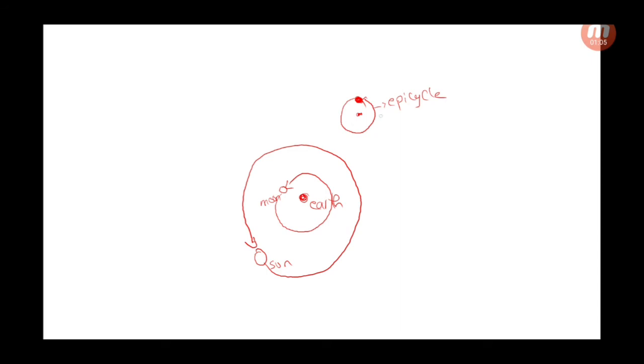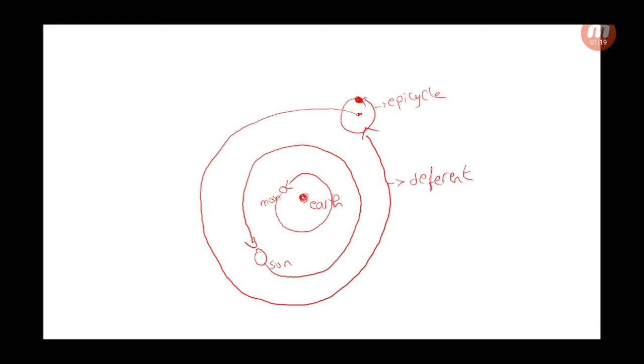Now, the center of the epicycle is rotating around the Earth. The rotation of the center around the Earth is called a deferent.